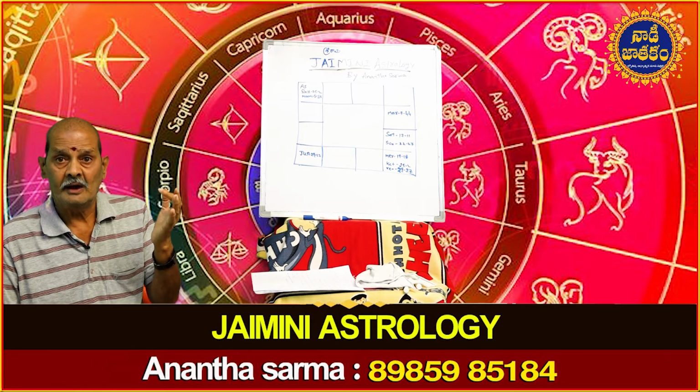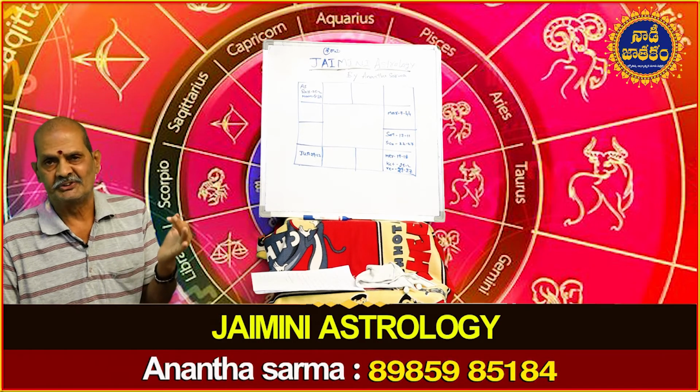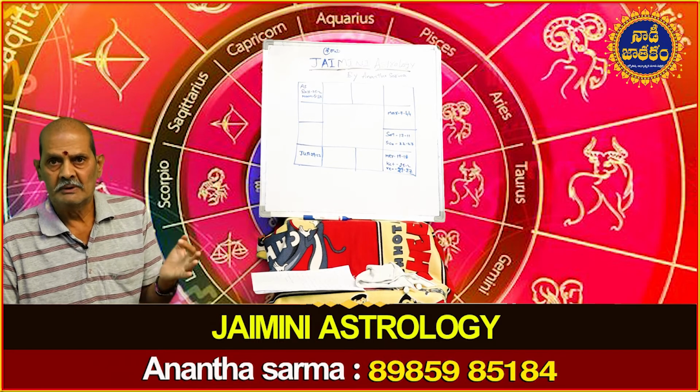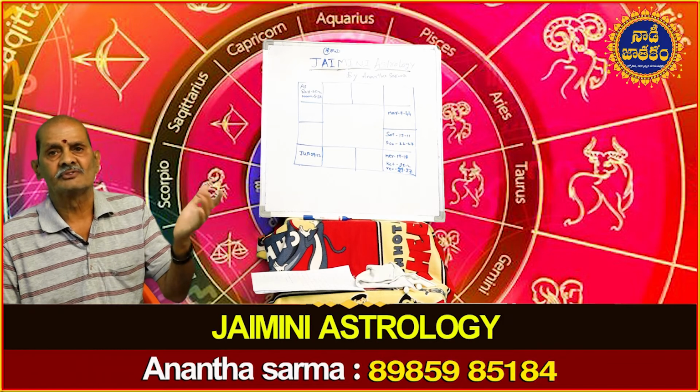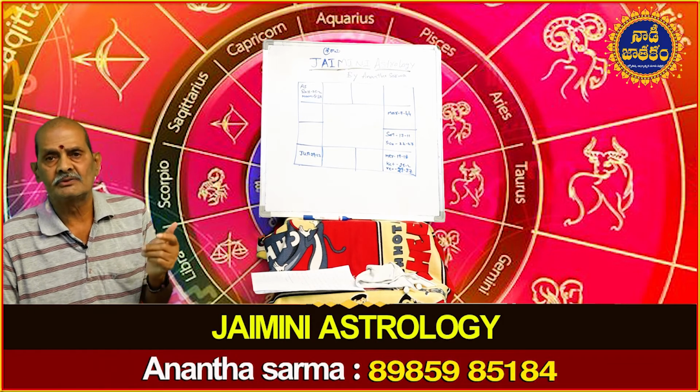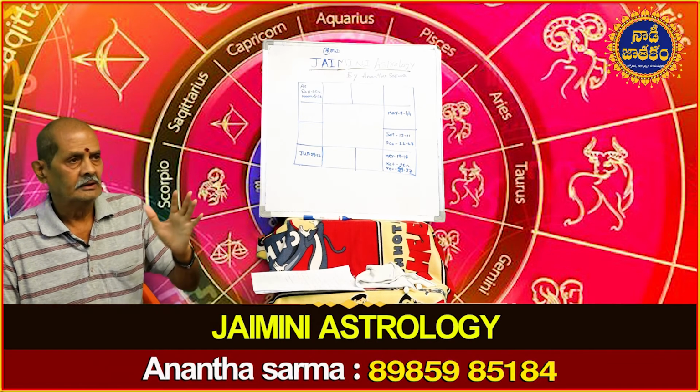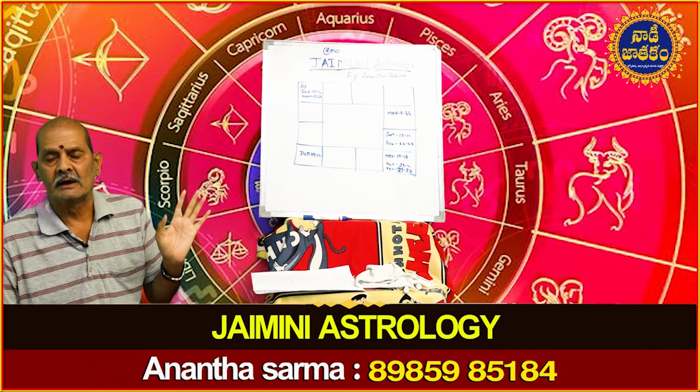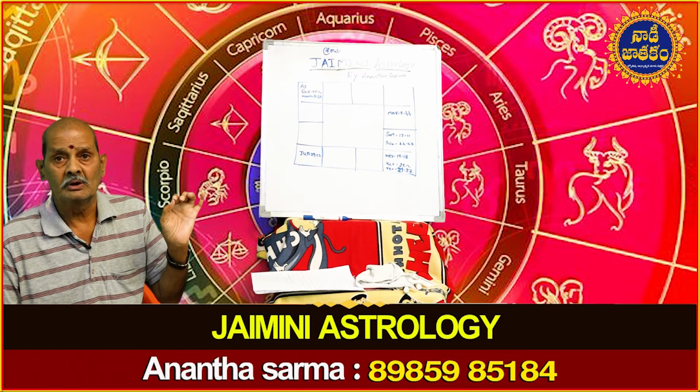Then performing arts, meaning the arts performed on the stage, like dance, drama, music, animation and designing, even mimicry. All these fine arts are represented by the third Karaka or the Bhratru Karaka.